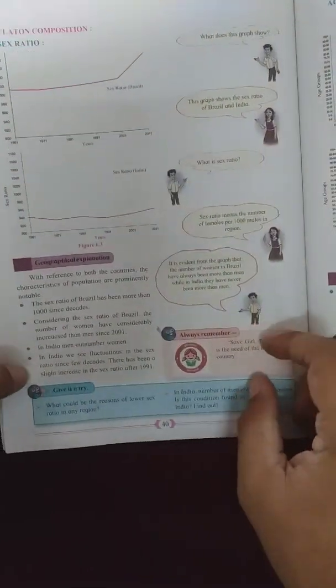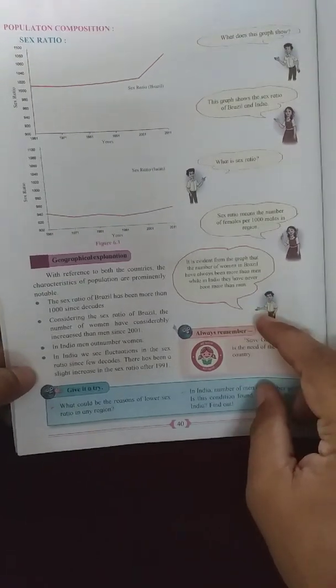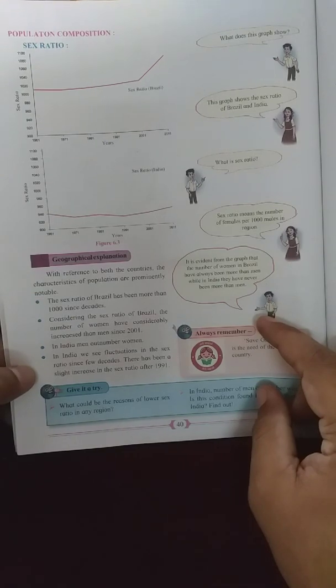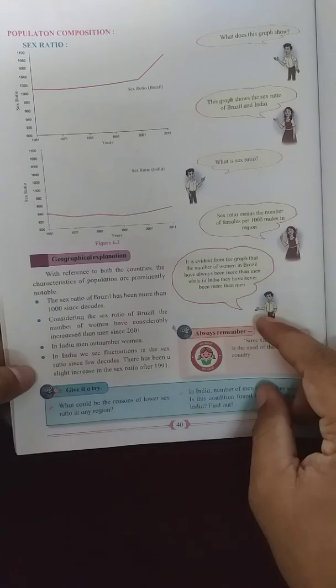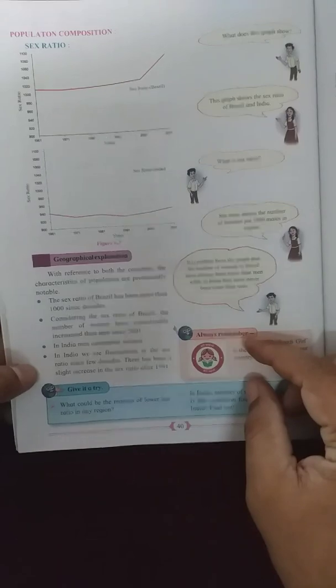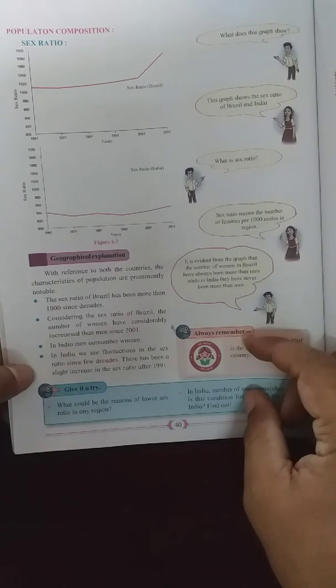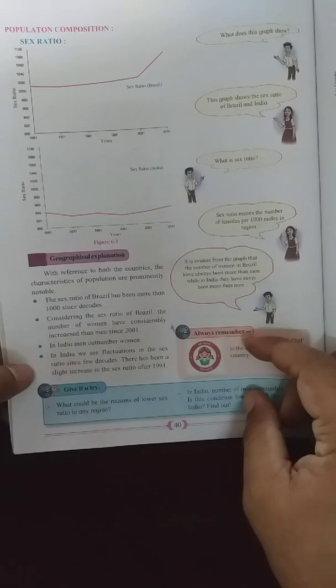Population composition, that is the sex ratio. With reference to both the countries, the characteristics of population are prominently notable. The sex ratio of Brazil has been more than 1000 since decades. Considering the sex ratio of Brazil, the number of women has considerably increased compared to men since 2001. In India, men outnumber women. In India, we see fluctuations in the sex ratio since a few decades. There has been a slight increase in the sex ratio after 1991.